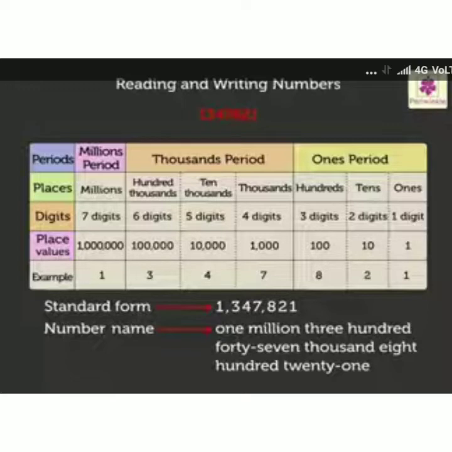So how should we write it? 1,347,821. I have to write it with the help of commas in standard form. In standard form we always use commas in the numerals. The number name can be written with the help of periods. So, 1,347,821.